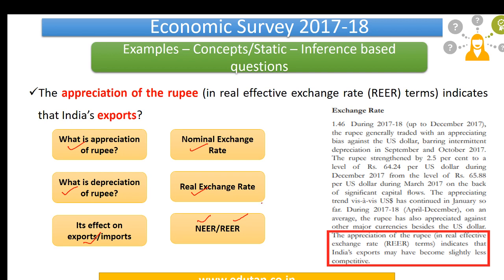When you're just reading the summary, your thought process would stop at this sentence given in the Economic Survey. You would just read the sentence and that's it. Your thought process ends there. But when you solve it in the form of MCQs and see the explanation given underneath, you would realize there is more to it. This one sentence can actually open up a Pandora's box of concepts that you need to learn for your examination, right?